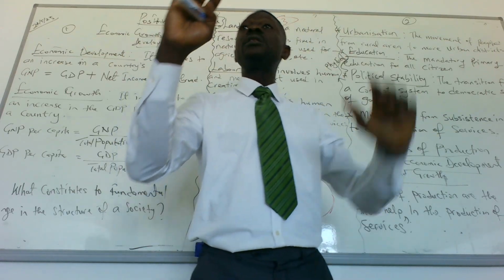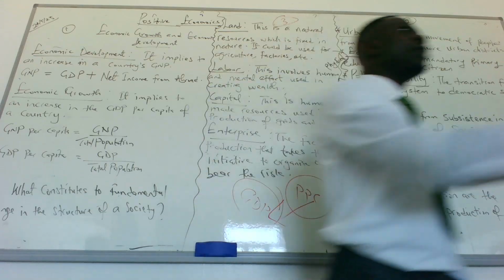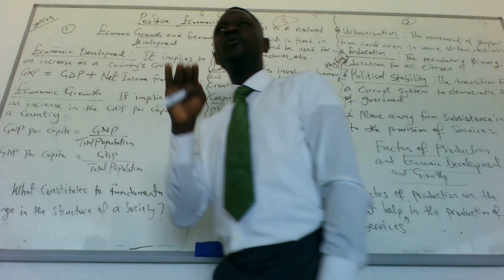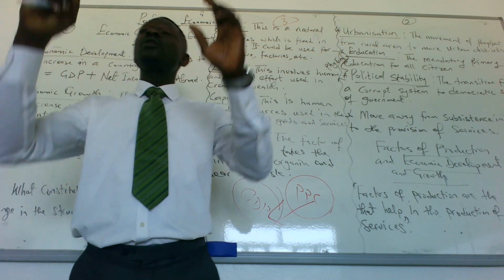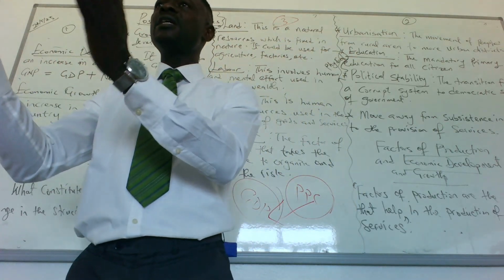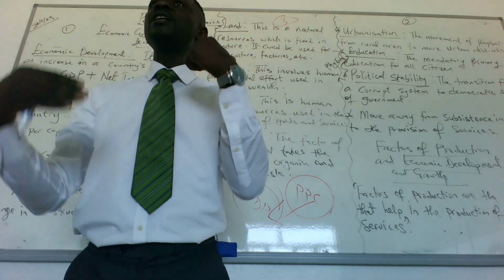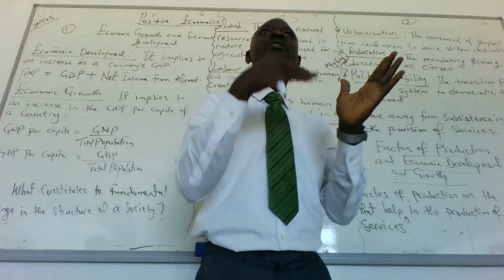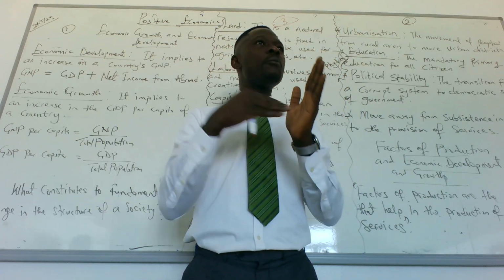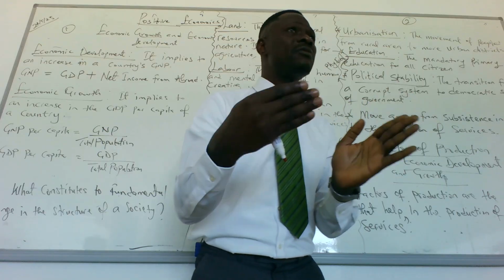So there's GDP, which is the total number, the measurement of your output. And there's GDP per capita, which measures your head per place. And GDP per capita is GDP divided by the total population. So if the GDP per capita of last year is lesser than the GDP per capita this year, it means the economy is growing. So if your GDP per capita increases from the previous year, it means the economy is growing. If the GDP of a country increases compared to the last year, it means the economy is growing. So economic growth is about how much more our GDP has increased over time. How much more our GDP per capita has increased over time.